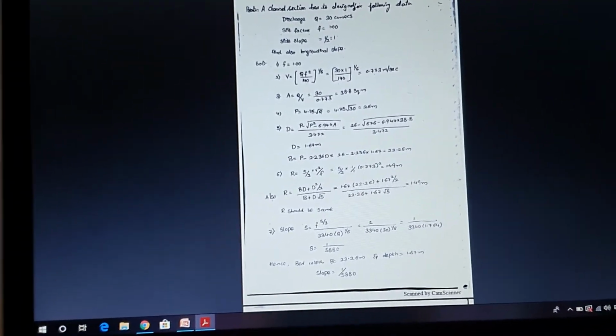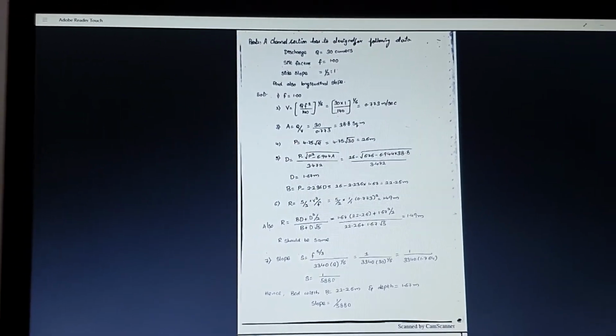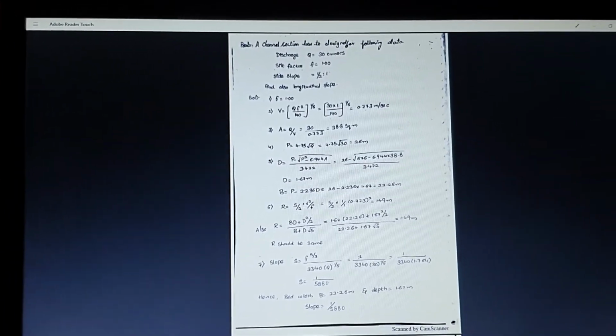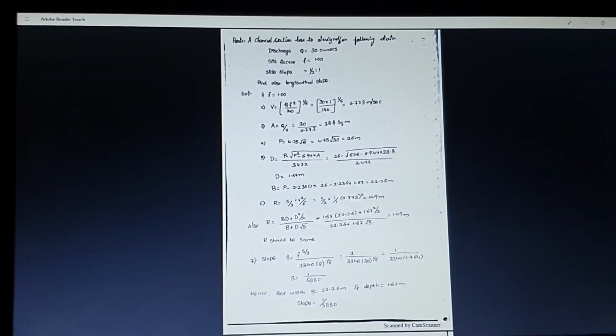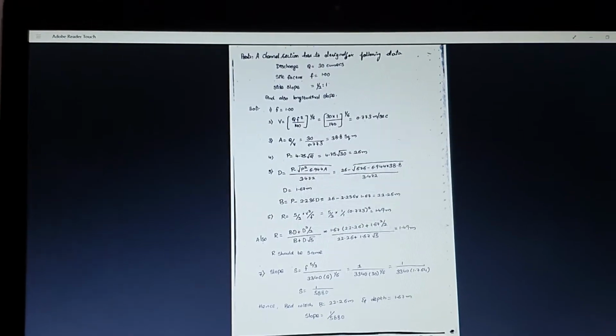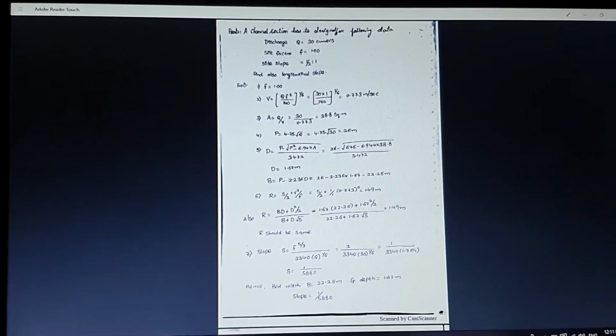Then the next R value is (BD plus D square by 2) by (B plus D into square root of 5). We already got the values of B and D in step number 5. By substituting those, you will get the R value. So the R values we got, in terms of the silt factor and in terms of B and D, are both 1.49 meters. Based on this, we can say that both the R values are the same.